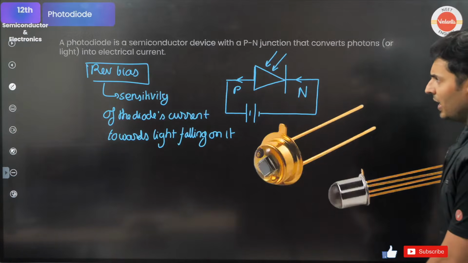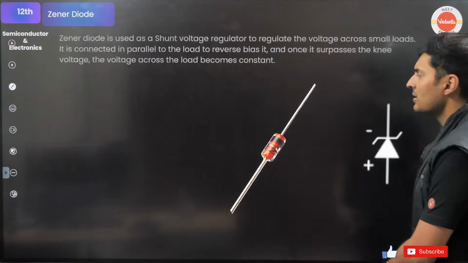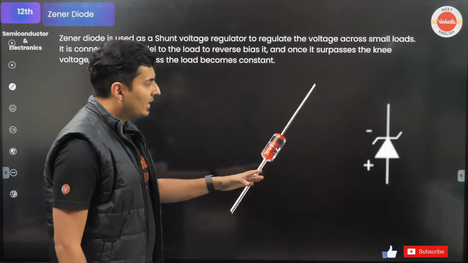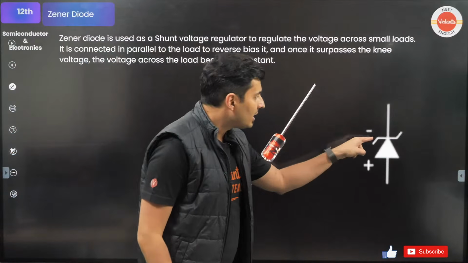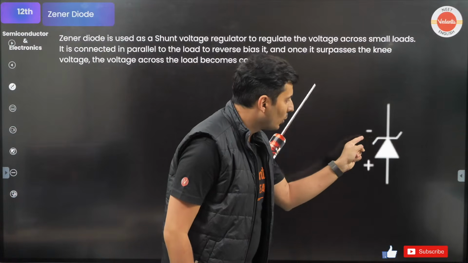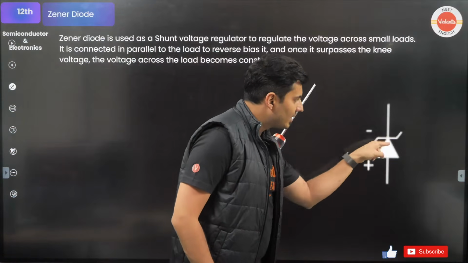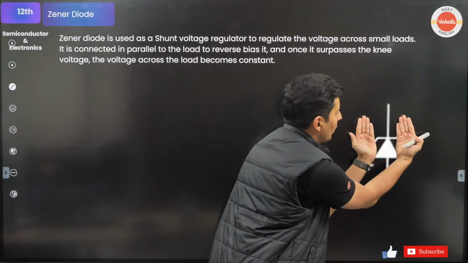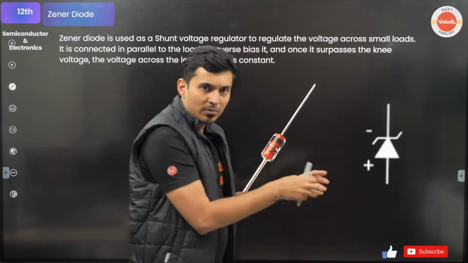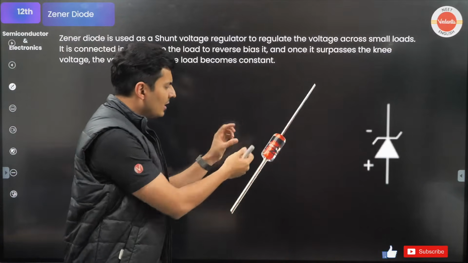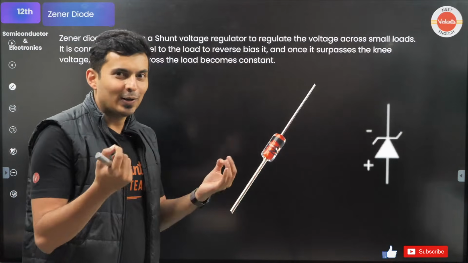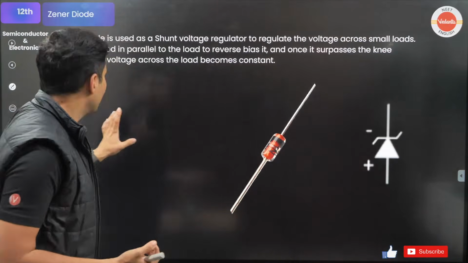You'll be like, sir, okay, fine, I understand the voltage does not increase, but how does it benefit us? I will show that to you. By the way, the symbol of a Zener diode is, you basically twist that line like this and like this. Without that, it is just a normal diode. You bring it down and bring it up. That is called a Zener diode. Again, it looks very small. You can hardly make out the difference between a Zener diode and a normal diode. It looks almost identical.